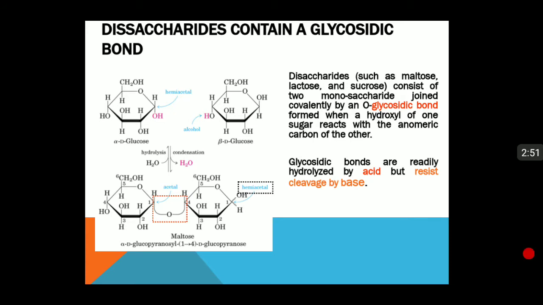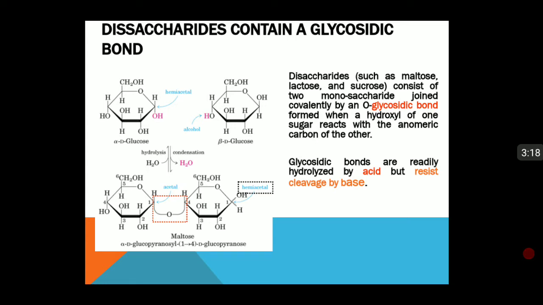Now let us see how these cyclic structures form glycosidic bonds with each other. Disaccharides such as maltose, lactose and sucrose consist of two monosaccharides joined covalently by an O-glycosidic bond formed when a hydroxyl of one sugar reacts with the anomeric carbon of the other. So here is the structure of maltose, how it is formed.